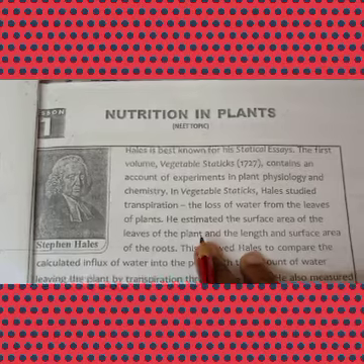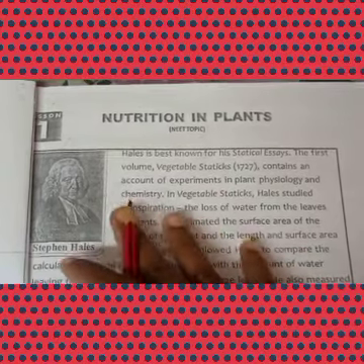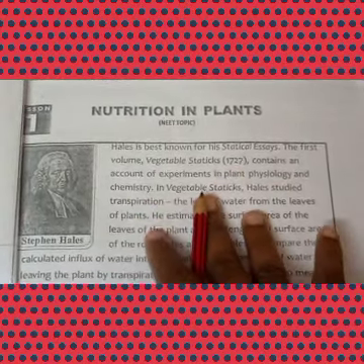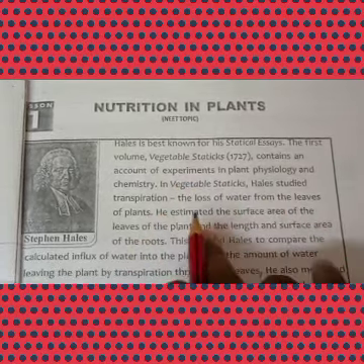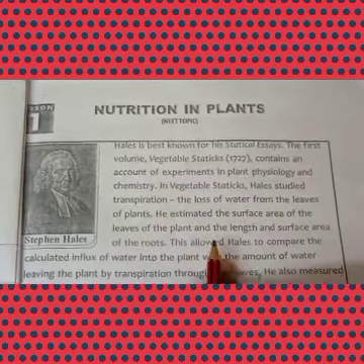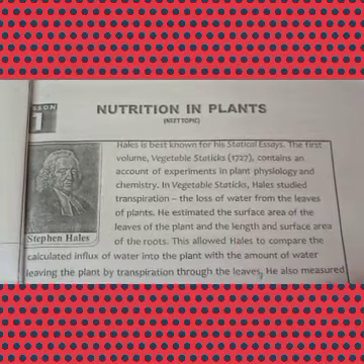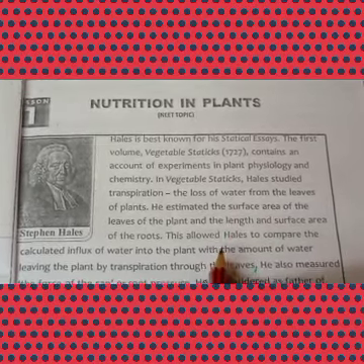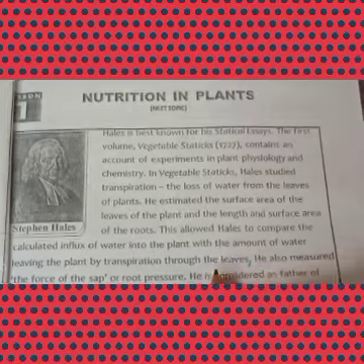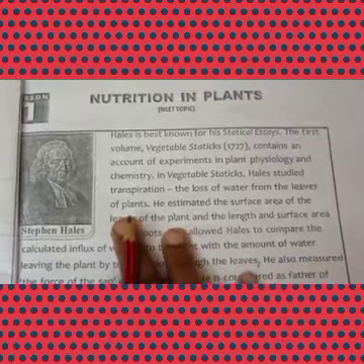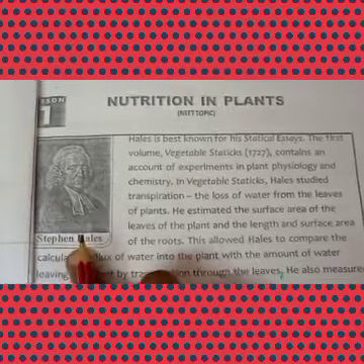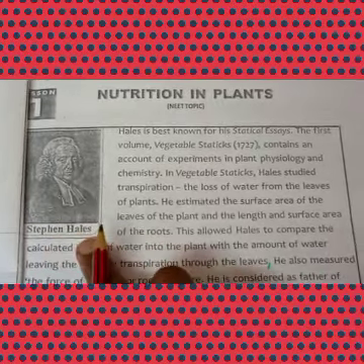Children, this is the first chapter, nutrition in plants. For your FA1 examination, you will have the first, second, and fourth synopsis. The third synopsis is not there for your examination, so kindly note that. In nutrition in plants, who is the scientist? Stephen Hales.